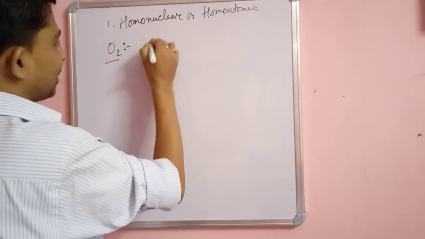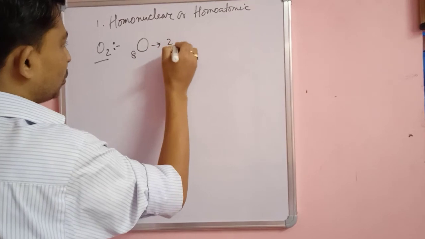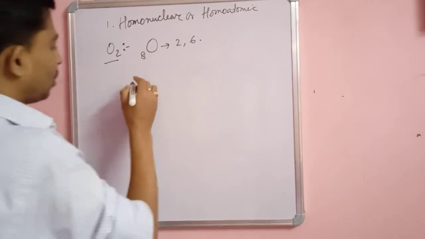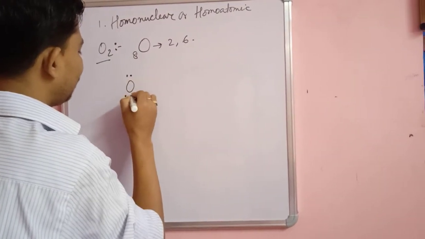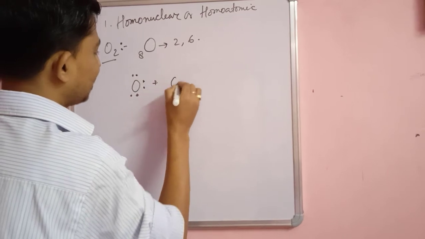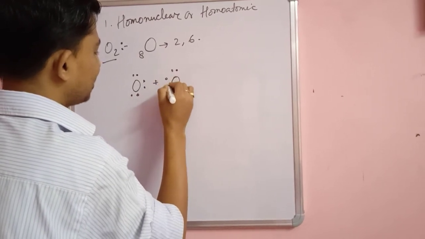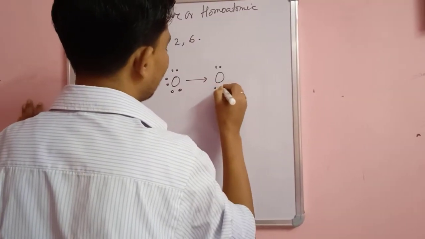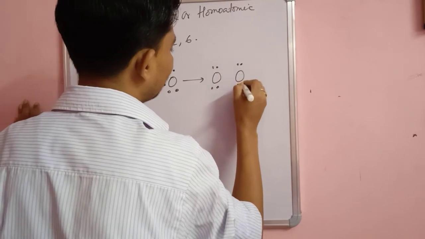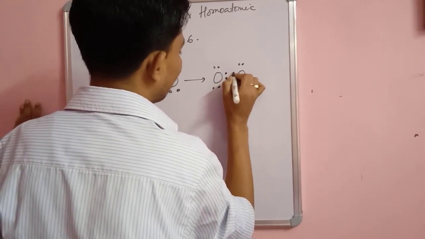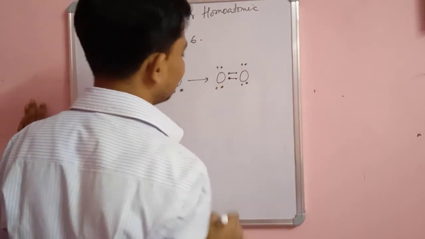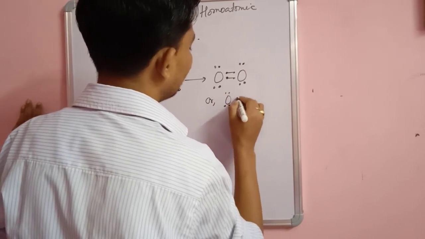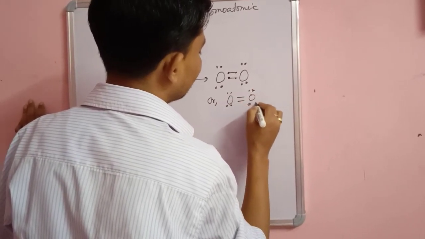So the atomic number of oxygen is 8, so 2, 6. Oxygen has 6 electrons in its outer shell, and another oxygen also has 6 electrons. These will combine to form... here 2 electrons, here 2 electrons. So you can see that we can have a double bond between two oxygen atoms, resulting in the formation of the O2 molecule.